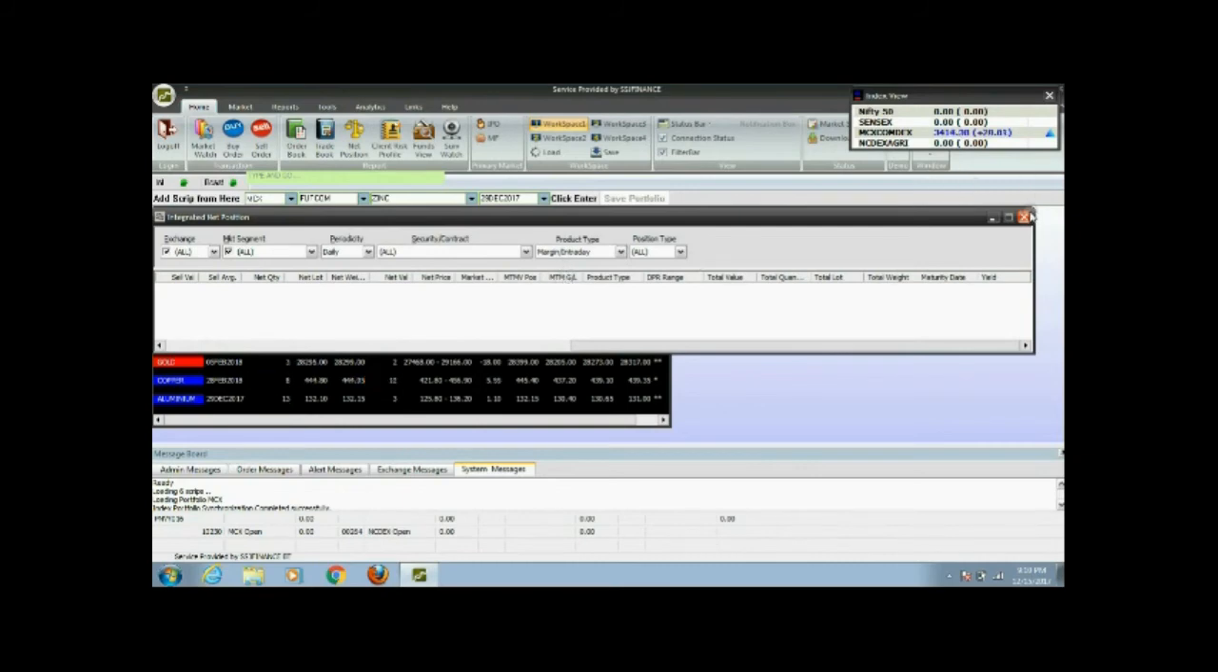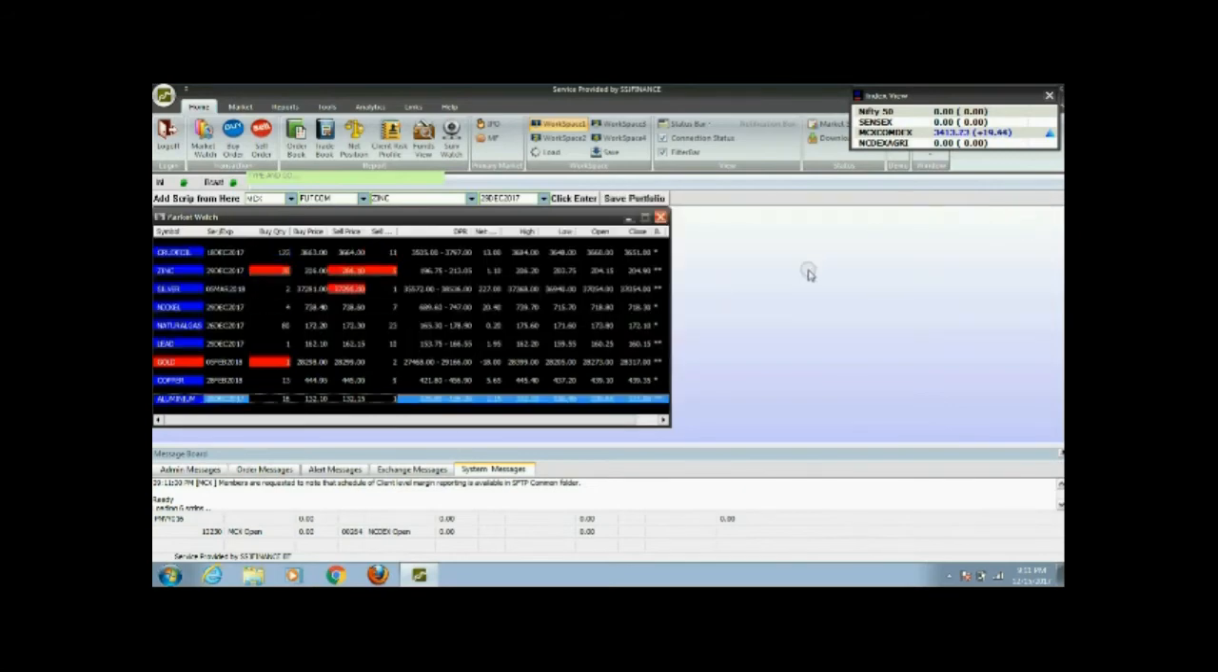Trade book will tell you what are the pending orders available with you, whatever trade you have placed. This is integrated net position. Here this is very important because this will give you all the details of scripts, buy quantity, sell quantity, market types, total quantity, and everything.